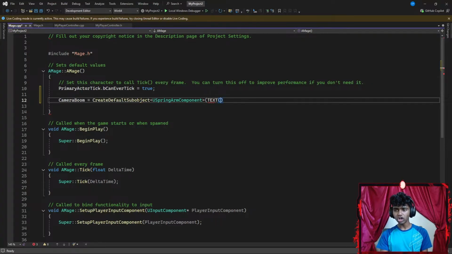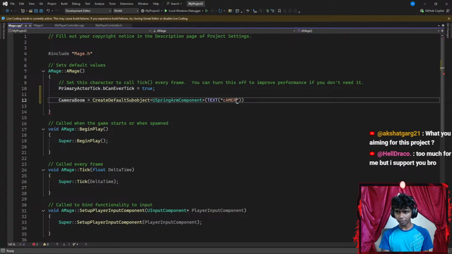My text is gonna be the name that I'm gonna be seeing inside of my outliner in my Unreal Engine. I'm gonna call the name something like camera boom. Okay, let's go with something like camera boom. Alright, perfect. Then I end this with a semicolon.